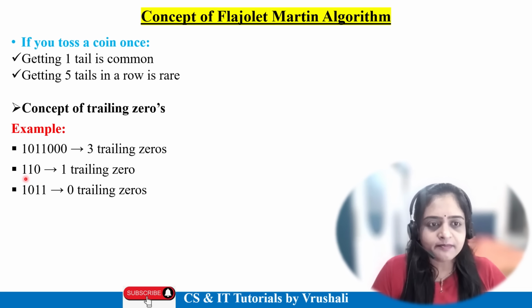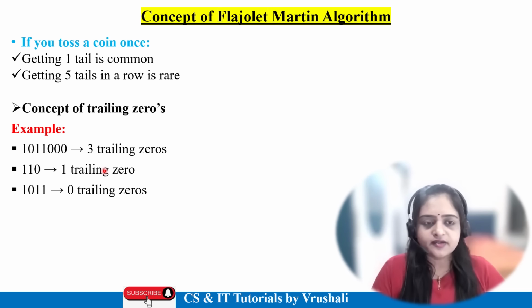Another example, suppose 110. Calculate from the right side, okay? How many trailing zeros? 1. In this example, 1011, there is no 0 on the right side. So how many trailing zeros? 0. So this is the concept of trailing zeros. Trailing zeros are always calculated from the right side.